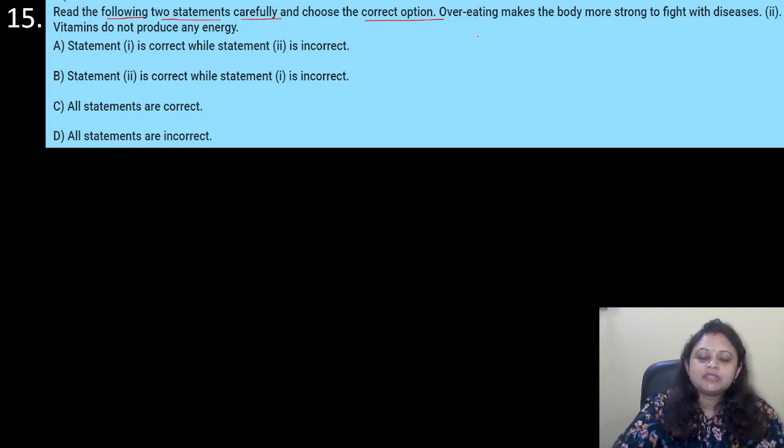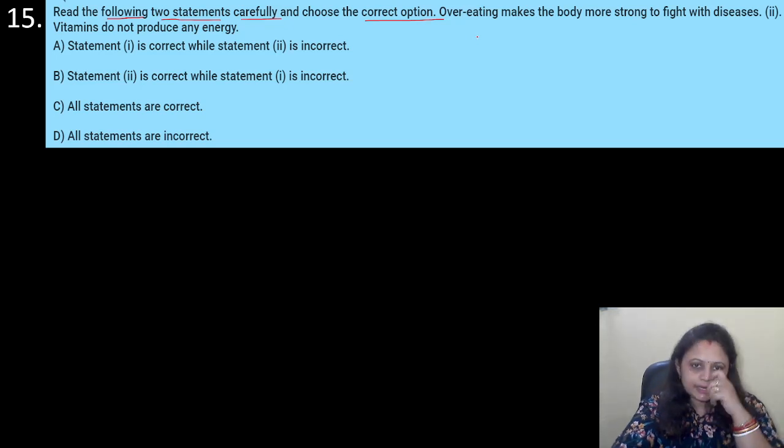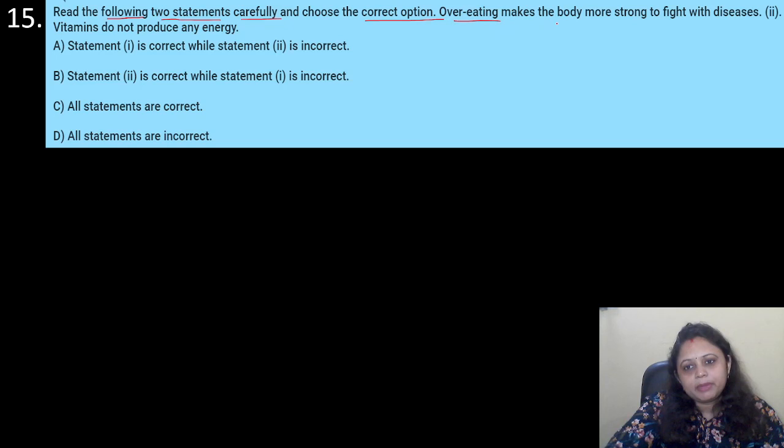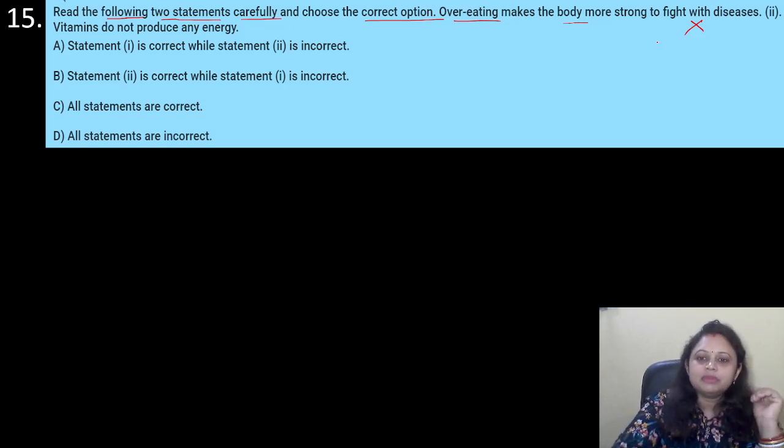C. All statements are correct. D. All statements are incorrect. Okay, we have to find the correct option. Overeating makes the body more strong to fight with diseases. It is wrong. For fighting diseases, we should take appropriate amount of vitamins and minerals. Overeating may lead to obesity, it may lead to different diseases. So this one is incorrect.